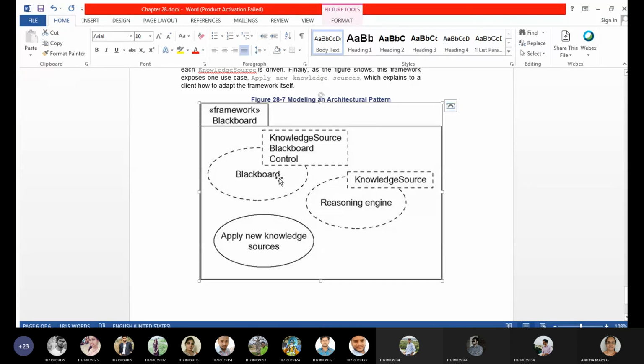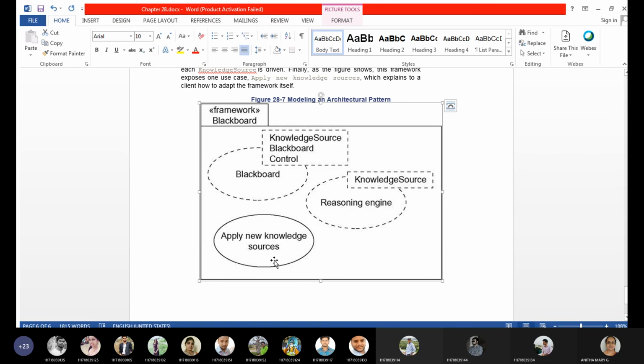Here we have whiteboard and knowledge source, Blackboard and control. These are the template contents which the presenter will have while writing on this whiteboard. Not only that, you can also use knowledge sources by using reasoning search engines, that is, whatever browsers you use to connect to the internet and retrieve the source, and apply new knowledge sources.